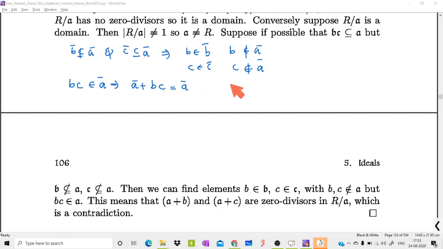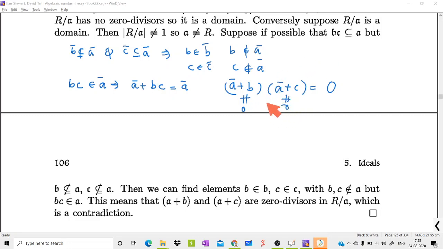So this shows that A plus b into A plus c equal to 0. A plus bc means A plus b into A plus c. Right side is A, that is the 0 of R by A. But this can never be 0 because b is not an element of A. So this never gives A itself. So this is not equal to 0. Similarly, this is not equal to 0.